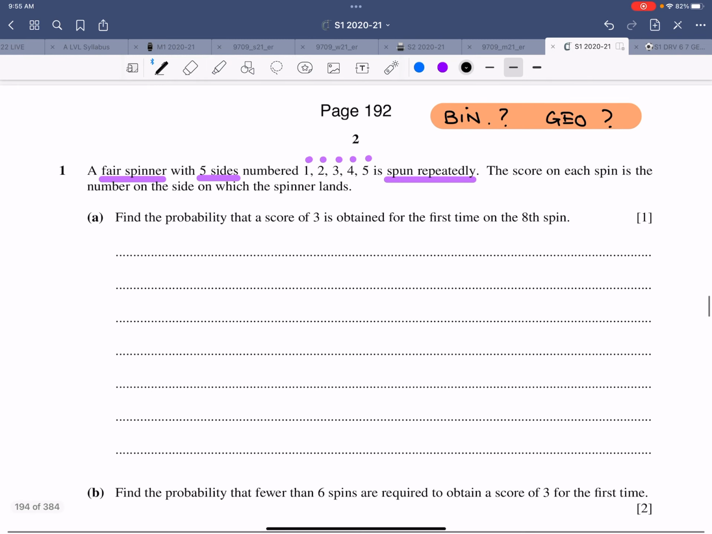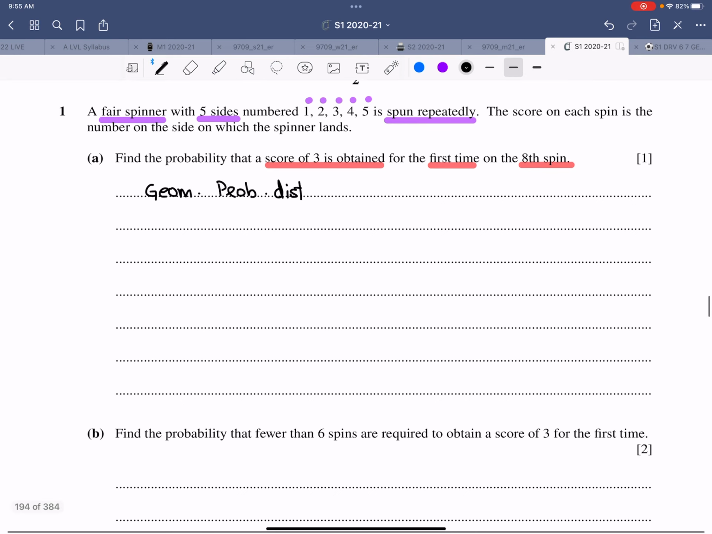In the first part, it's saying find the probability that a score of 3 is obtained for the first time on the 8th spin. Definitely this question is about geometric probability distribution. Why? Because of 2 reasons. The number of trials is not given and success is being asked on the 8th spin. That means first of all you would write X follows a geometric probability distribution with probability of success 1/5.